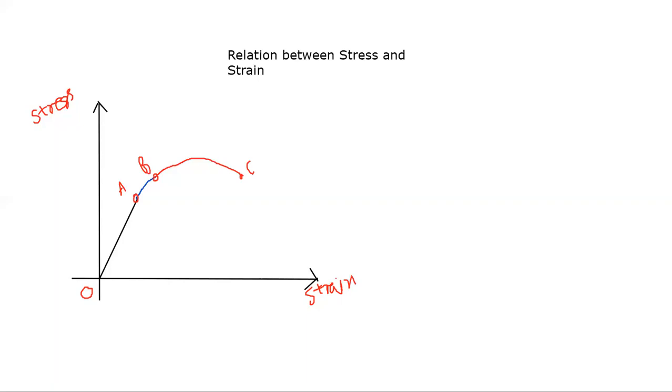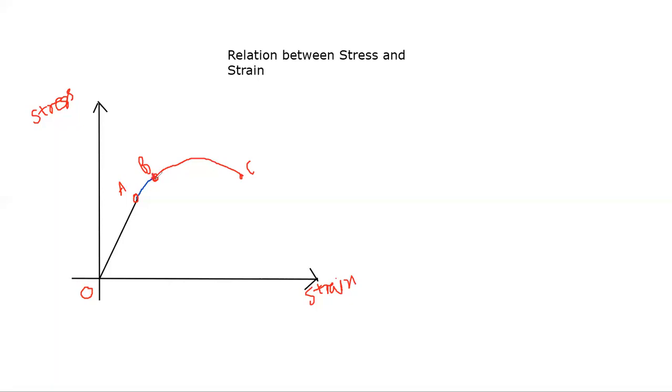Now, if the process is carried on for some more time, a stage will be reached when the wire is found to undergo a relatively large strain with practically no increase of stress, which means from here, if we increase the stress very minimally, there will be a huge amount of strain in the wire. The stress at which this large increase in strain occurs is called the yield point. This is the yield point.